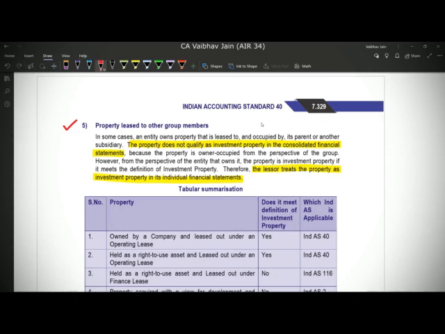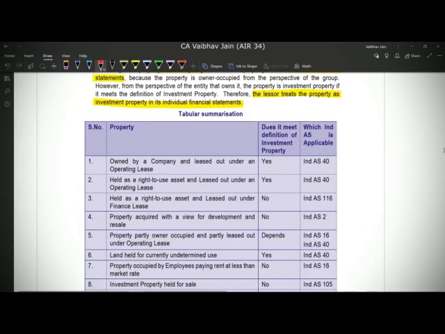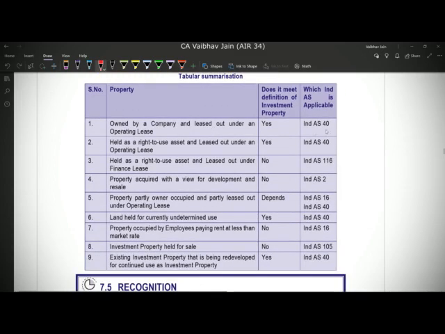Now if we see it on an organizational level, on a consolidated level, we cannot classify the property as an investment property because it does not qualify as an investment property in the consolidated financial statements. It will be treated rather as an owner occupied property from the perspective of the group. So here we have two cases. From the individual balance sheet point of view of Flipkart, it is an investment property, but when we go for the consolidated financial statements of Walmart, it is not an investment property, rather it is an owner occupied property under Ind AS 16.